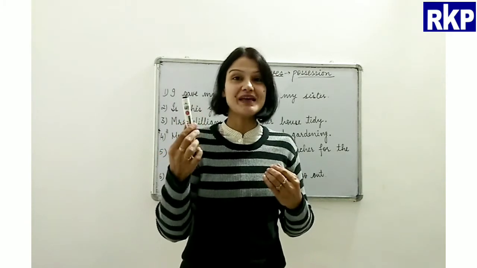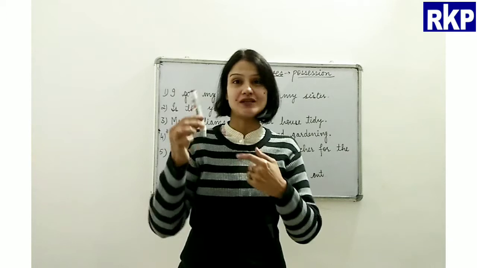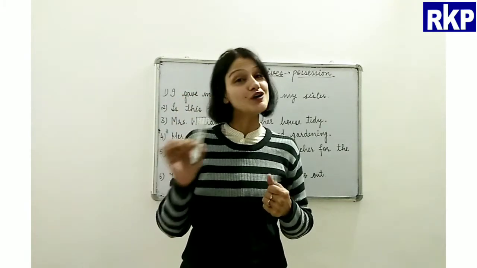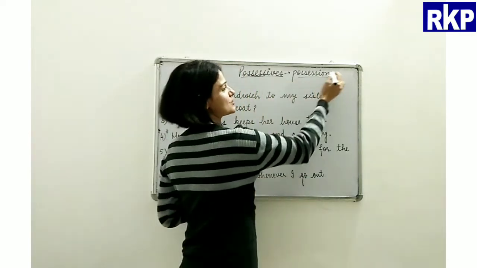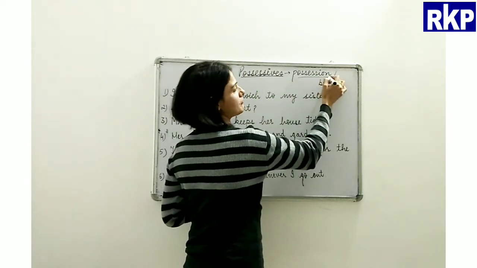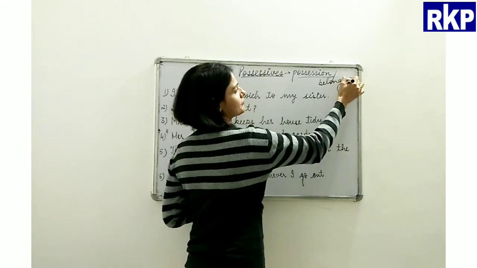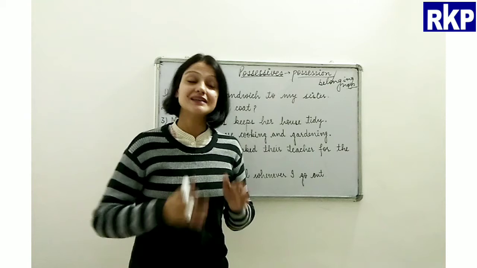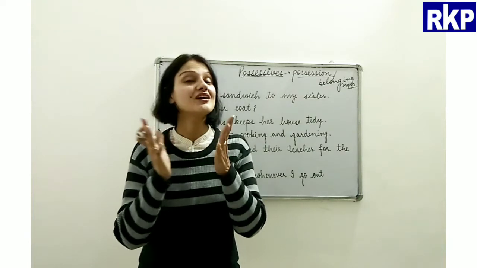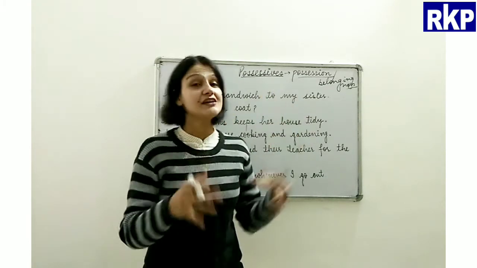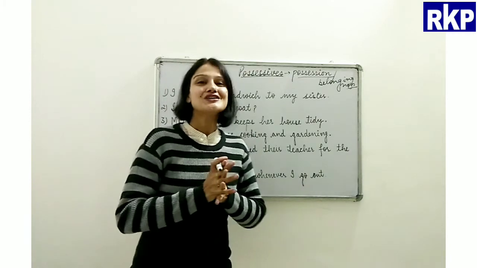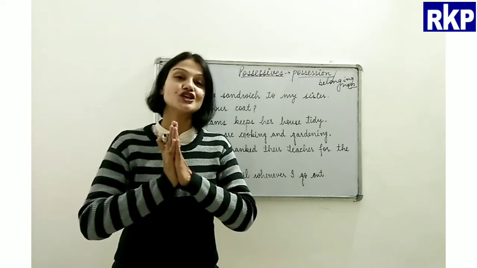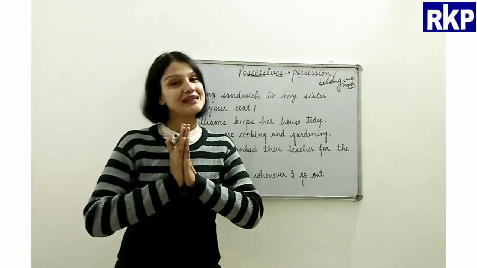So, ownership is my possession, that this pen belongs to me, right? So, that is called ownership. So, possession, or we can also say belongingness, right? So, these are the determiners, and these are also called possessive adjectives. Alright, so these words basically show the possession of a particular noun.